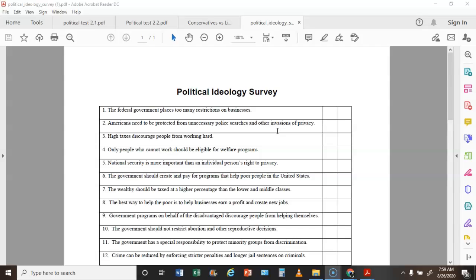In class today, we learned about the political spectrum and what a liberal believes in, what a conservative believes in. Now we're going to find out what you believe. Are you a liberal? Are you a conservative? We're going to find out right now.